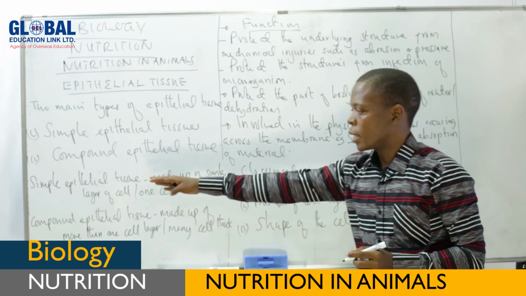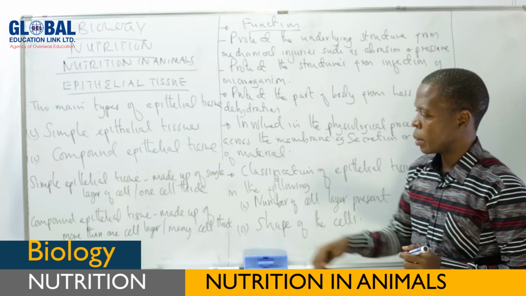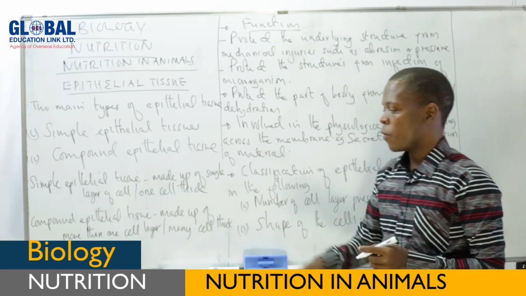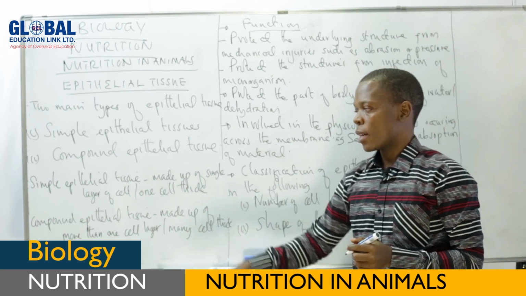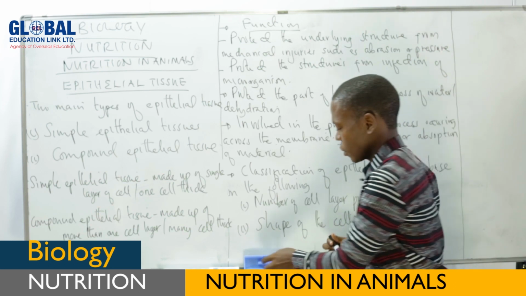It means the simple ones, we generally say, are thin, but since compound ones are made up of many layers of cells, they are thicker than the simple epithelial tissues. Okay.